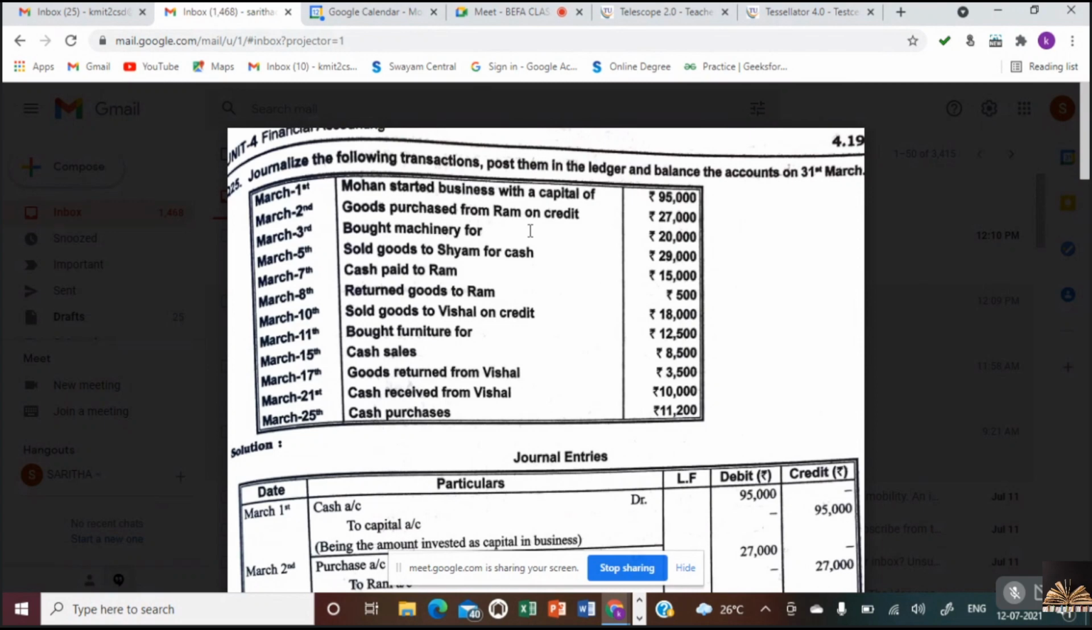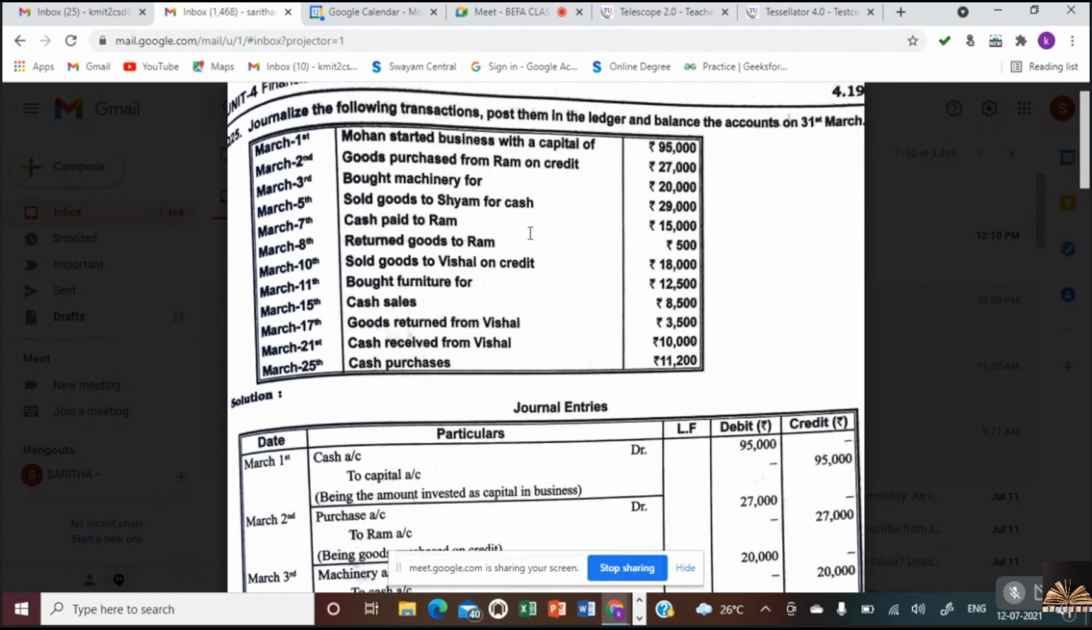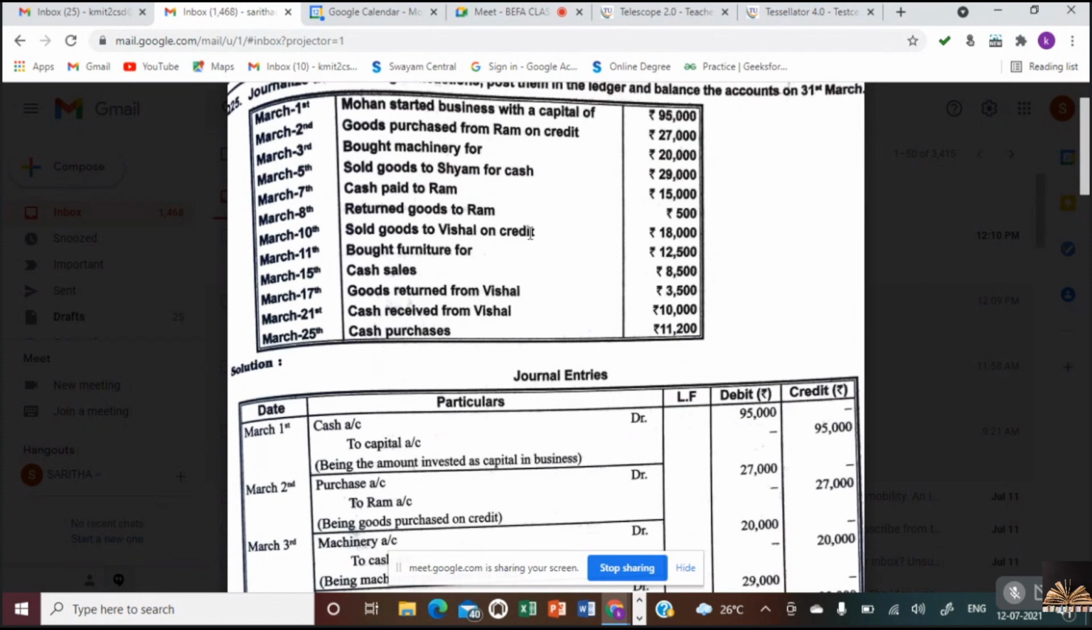What would be the entry? Cash account debtor to capital account. Is this clear, all of you? The same first entry which we have taken there. Mohan started business with cash, rupees 95,000. The entry is cash account debtor to capital account.